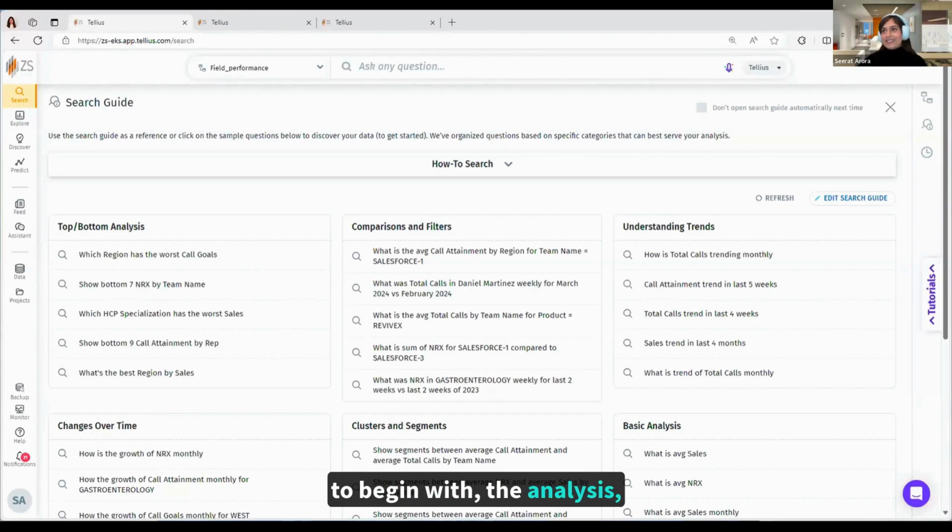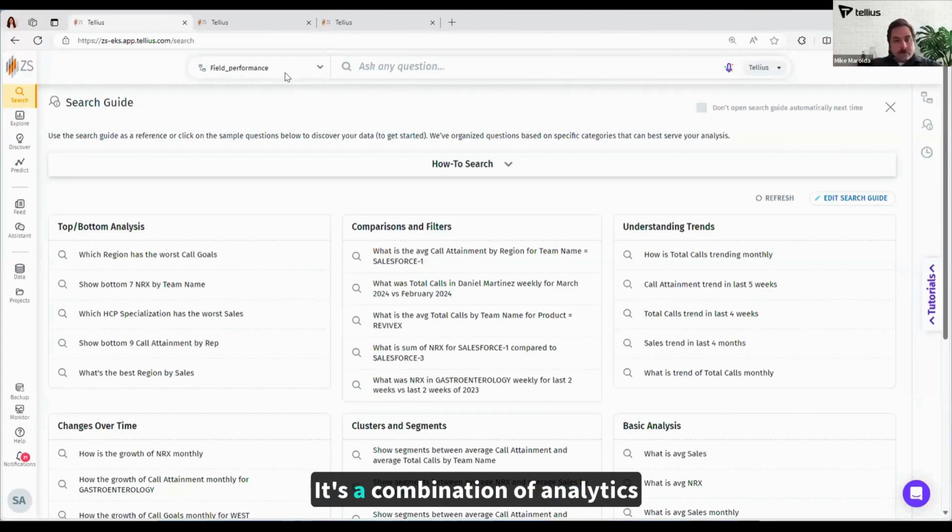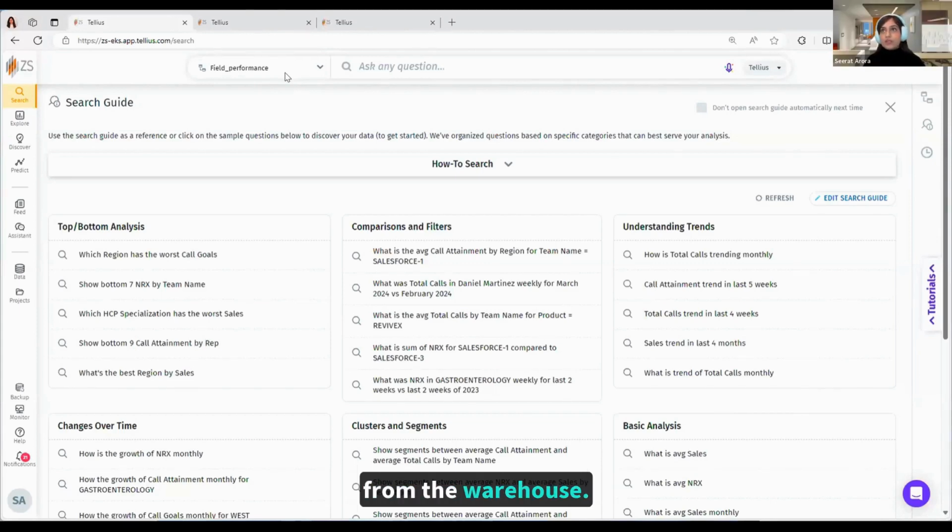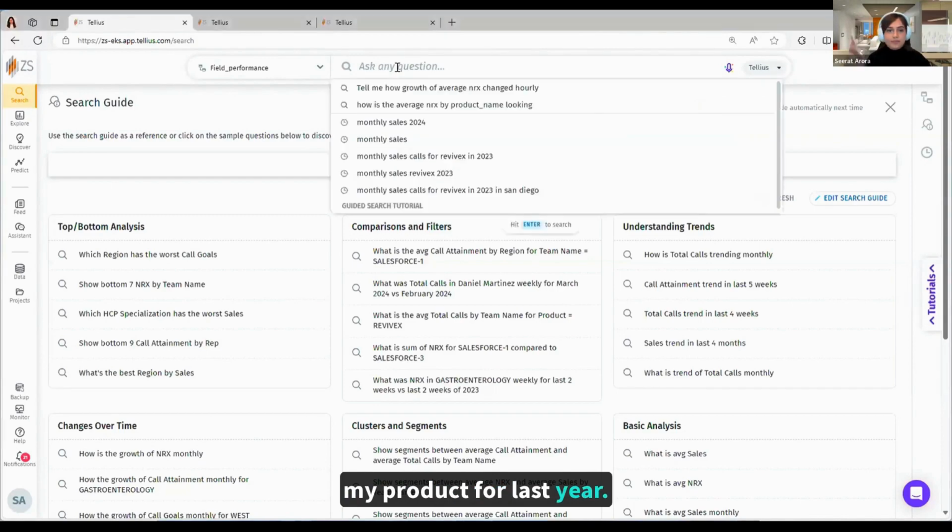To begin with the analysis, what I've done here is selected the relevant business view, which is field performance. It's a combination of analytics-ready data sets sourced from the warehouse. So let me start by looking at the overall performance of my product for last year.